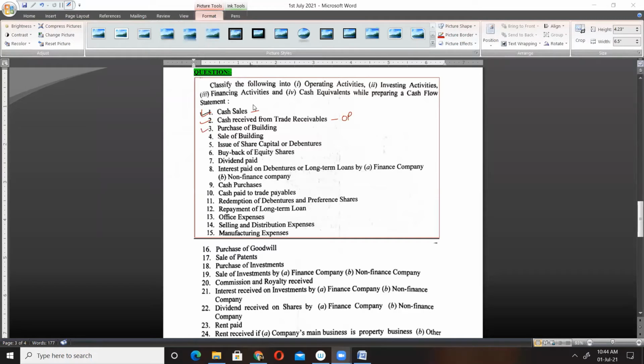Acha, first of all, note it down. Complete 1 and 2, then you'll move to number 3. Yeah, Akansh, correct. Purchase of building will be classified as our investing activity. Okay, complete up to number 3. You all complete.